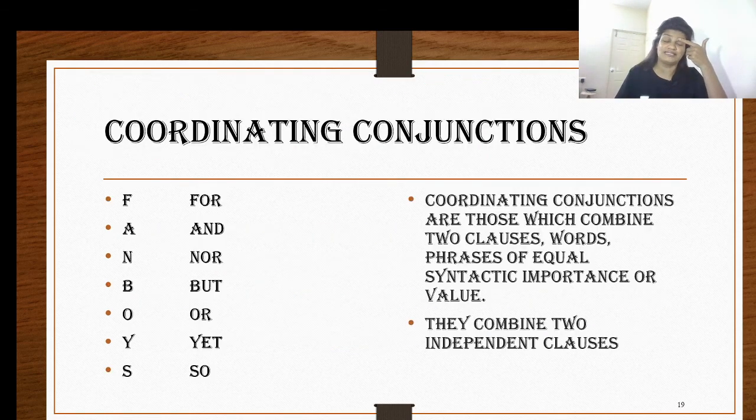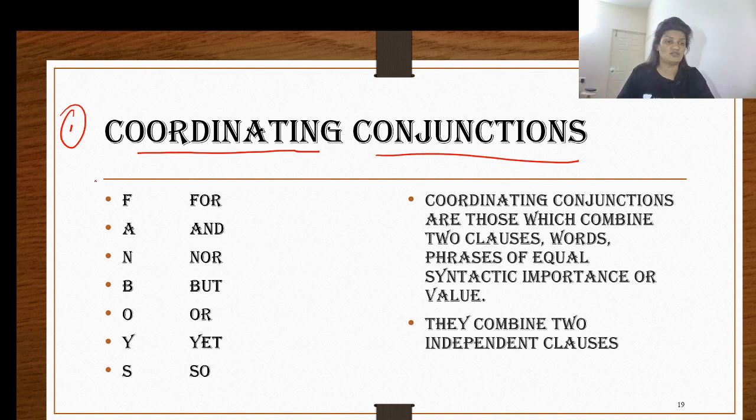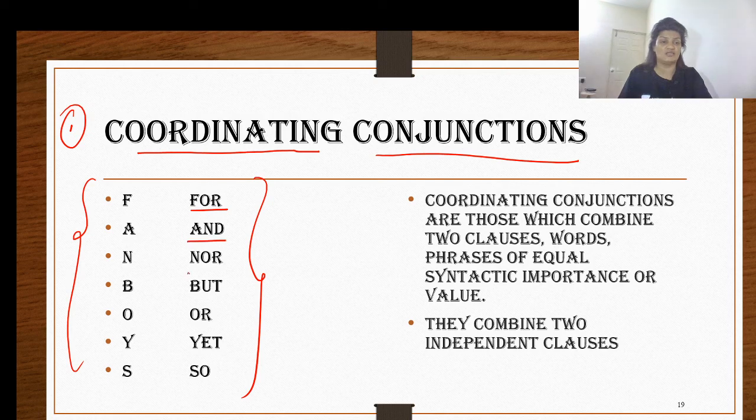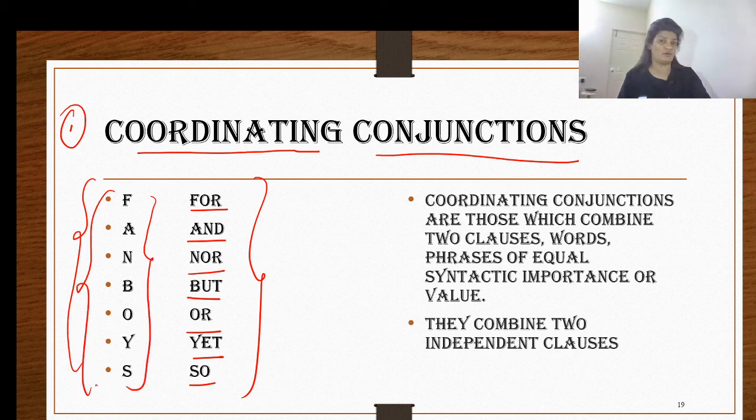Now let us proceed towards learning the other types of conjunctions, which are coordinating conjunctions. I also told you that you have subordinating conjunctions and also correlative conjunctions. I'm going to take you through them, but I first want you to focus on coordinating conjunctions. Well, what are coordinating conjunctions? They are these conjunctions: for, and, nor, but, or, yet, so. There is an acronym as well, and it's pretty easy for you to remember. Coordinating conjunctions are nothing but FANBOYS. Pretty easy for you to remember.